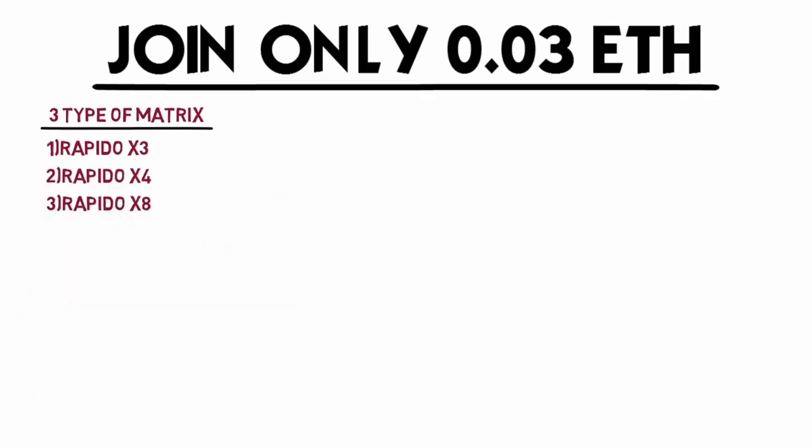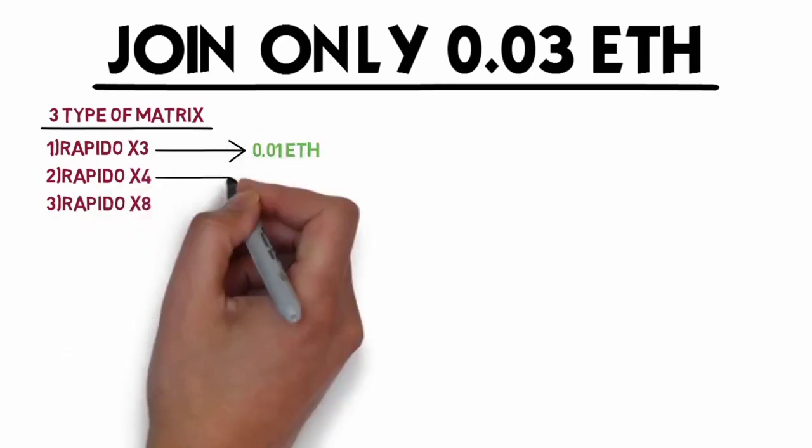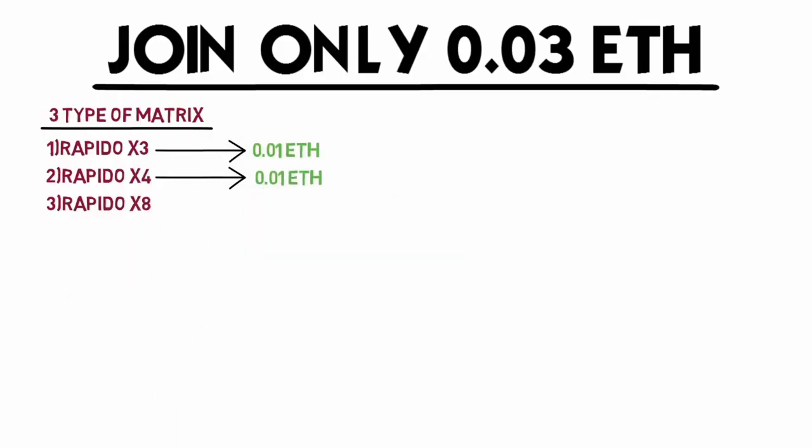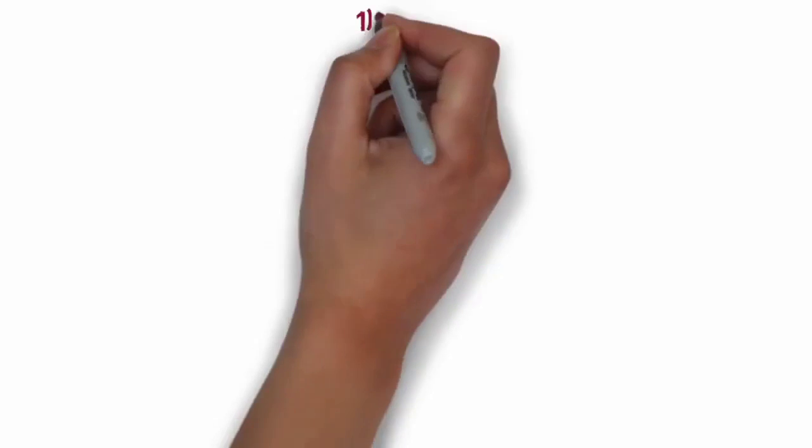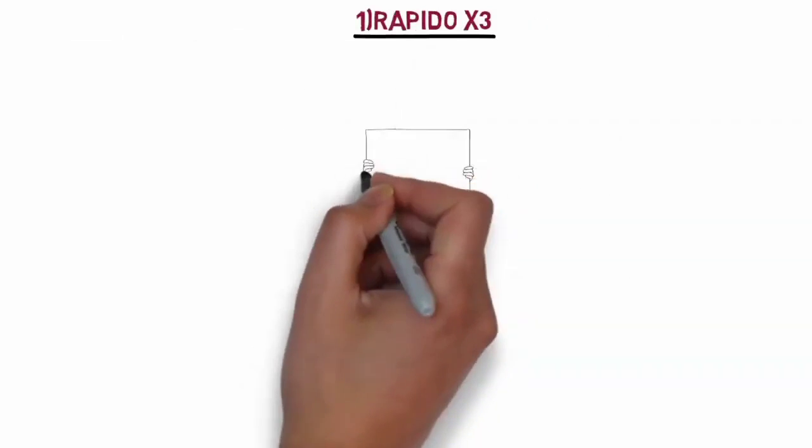So let us know how this system works. As you register with 0.03 Ethereum, one slot on each of your 3 matrices is bought. The slot is bought with 0.01 ETH on X3, 0.01 ETH on X4, and 0.01 Ethereum on X8 as well. Let us first understand X3. After that we will understand the rest of the matrices.